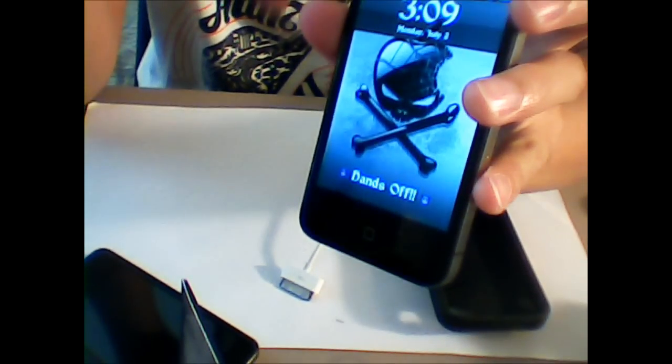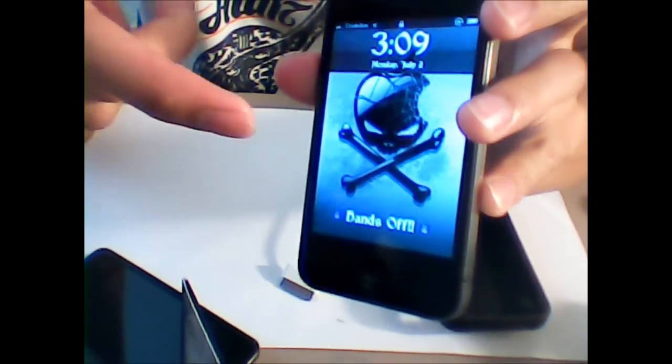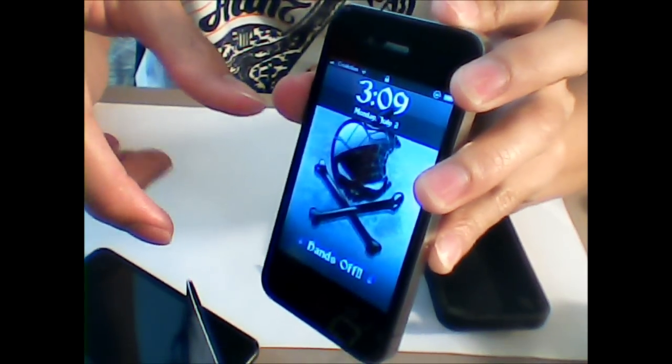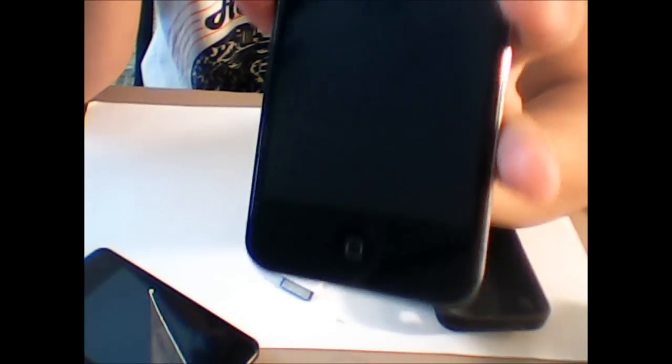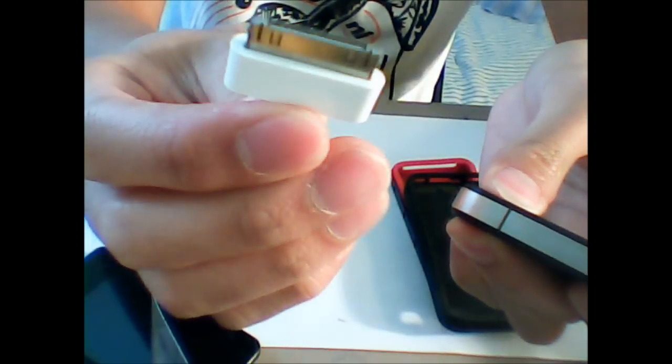The next thing you do is turn off your device, your iPhone 4. You can see it's still jailbroken, so we're gonna turn it off. It's turning off, and it's off. So we're gonna start. Hold the home button, and then plug in your cable.